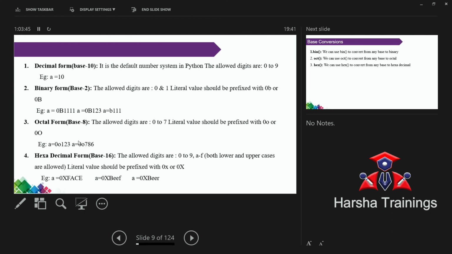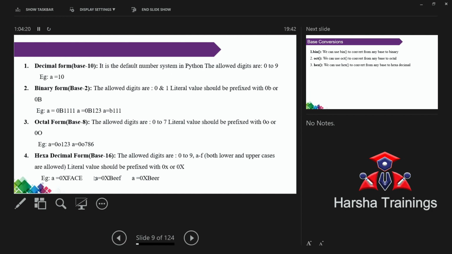In the same fashion, hexadecimal numbers use 0 to 9, and then capital A to capital F, or small a to small f. Why are we using A to F? For example, A is equal to 10. Remember, an octal number is prefixed with 0O.